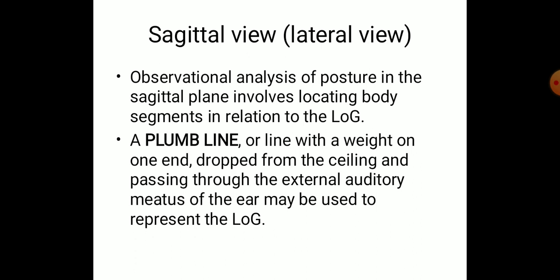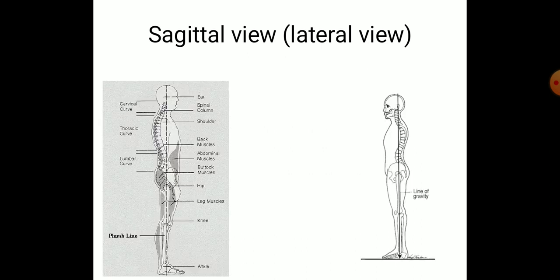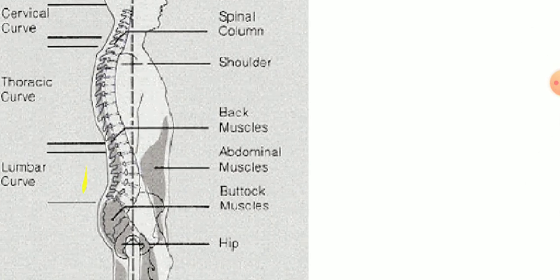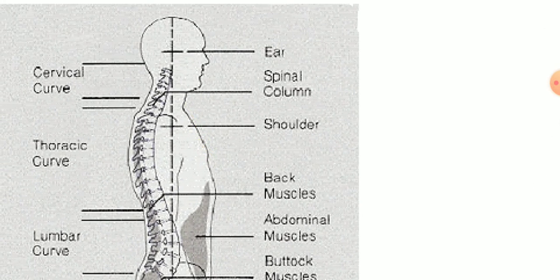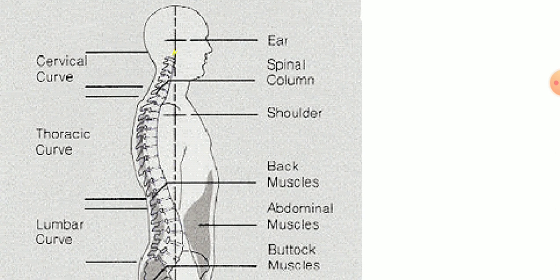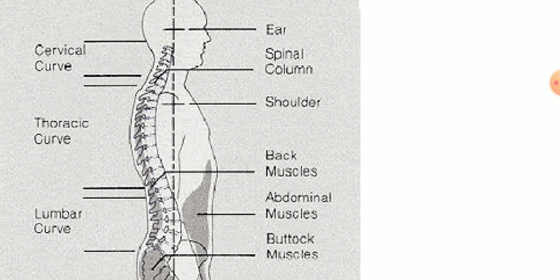So the external auditory meatus is used as a reference point for the weighted line. This is your ear, and there we have the external auditory meatus. In relation to that, we pass the line of gravity.